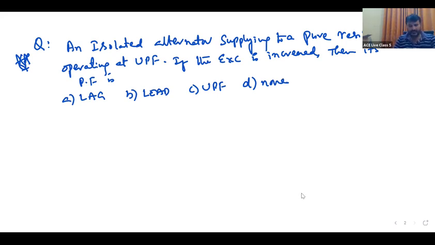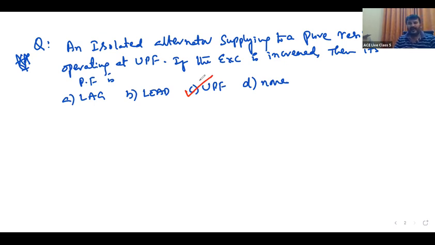An isolated alternator supplying to a pure resistive load, operating at UPF. If the excitation is increased, then its power factor is... The answer is UPF only.